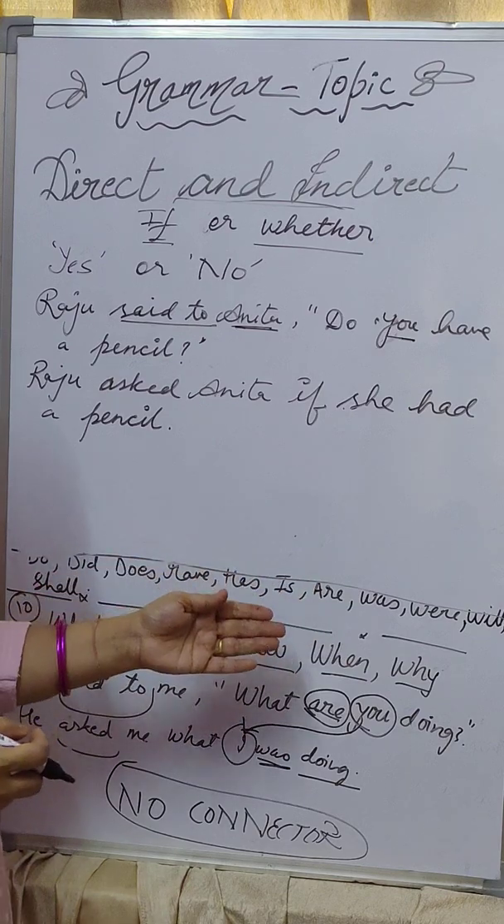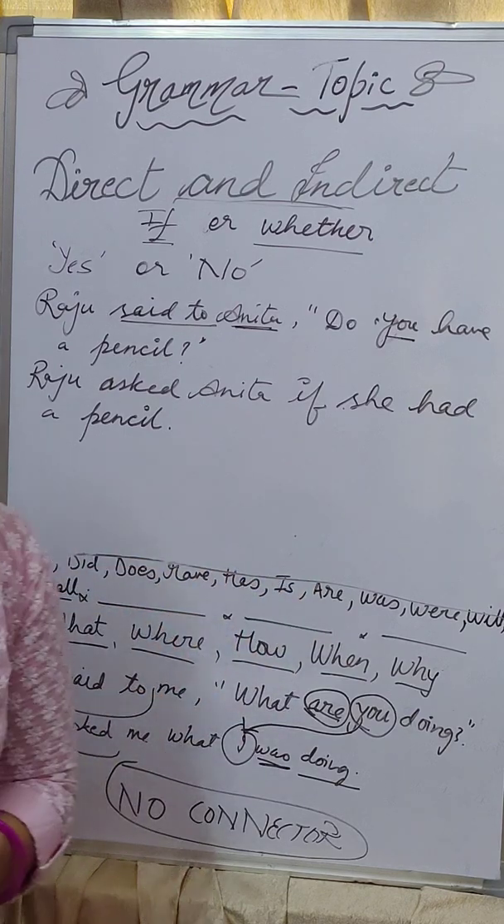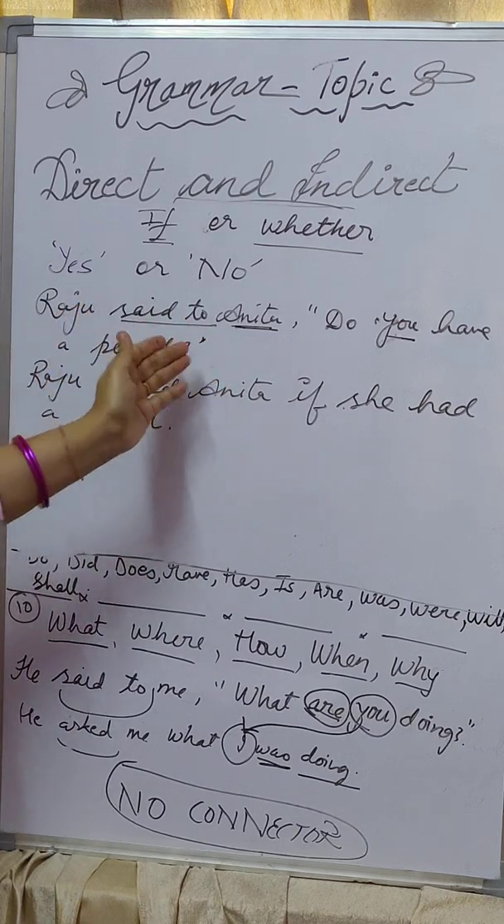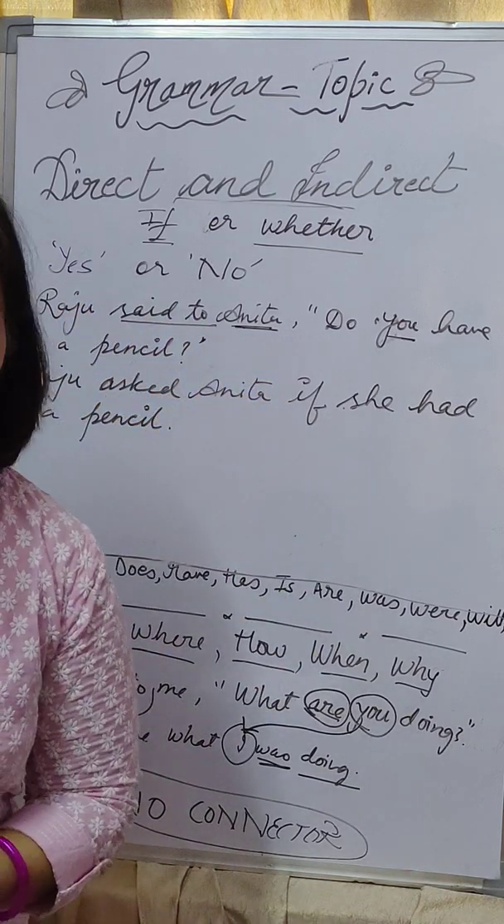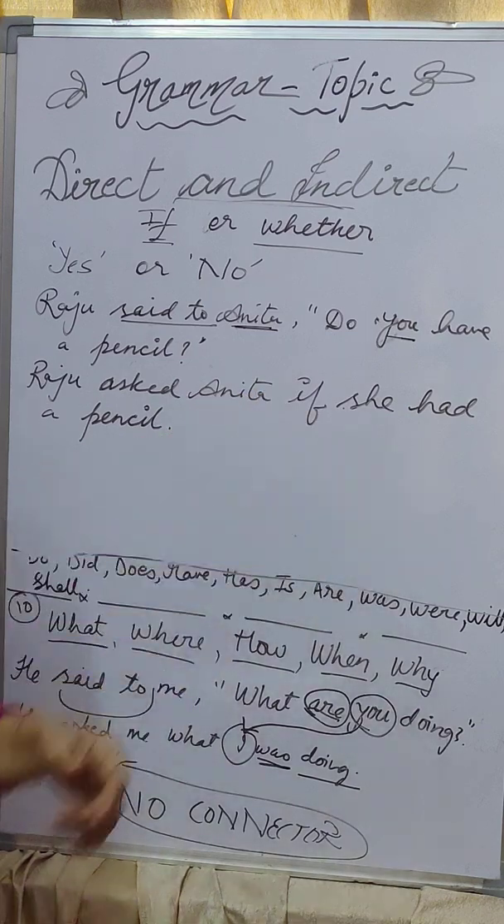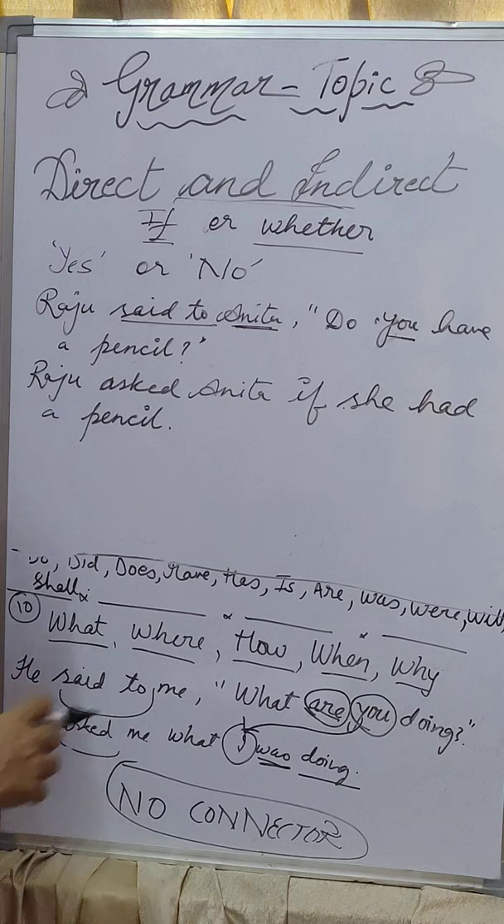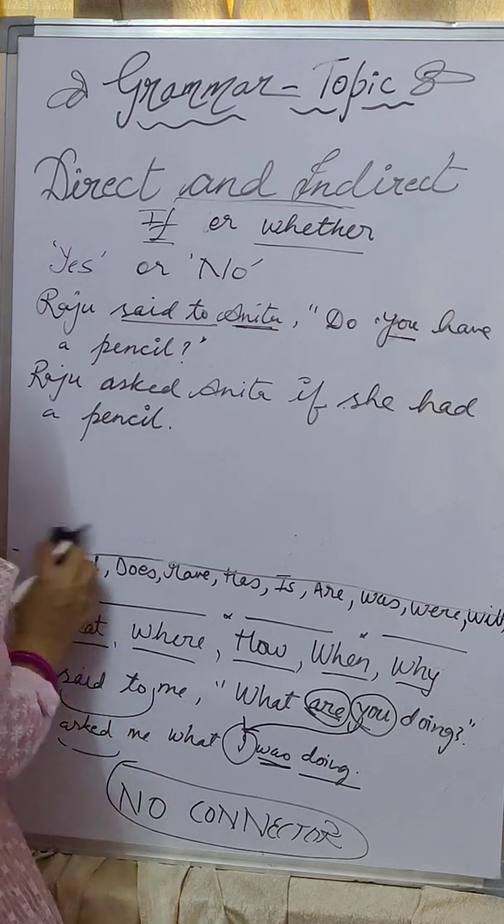Any question can be prepared. "Will you go to the movie?" Raju said to Anita. Raju asked Anita if she would go to the movie. We will change "will" to "would". As I told you, those rules that we have already done must not be forgotten.